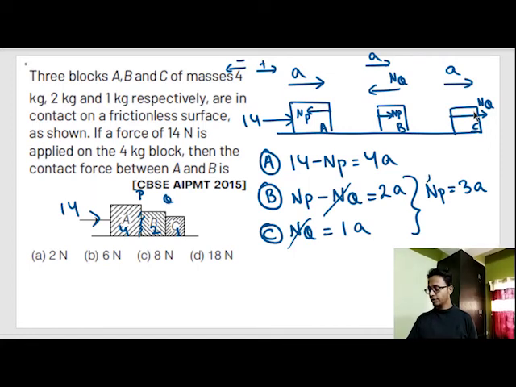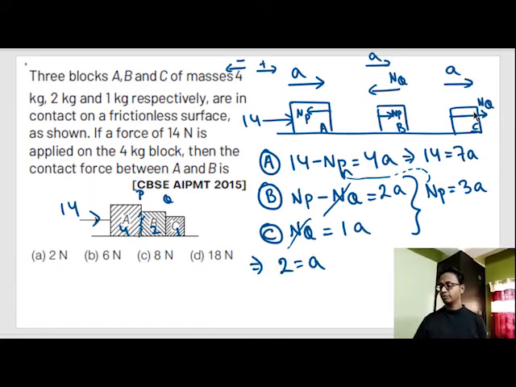Now if we put this NP out here, 14 minus 3A is equal to 4A, or 14 is equal to 7A, or A is equal to 2. A is equal to 2. That means I have determined the acceleration. A is equal to 2 meters per second squared.